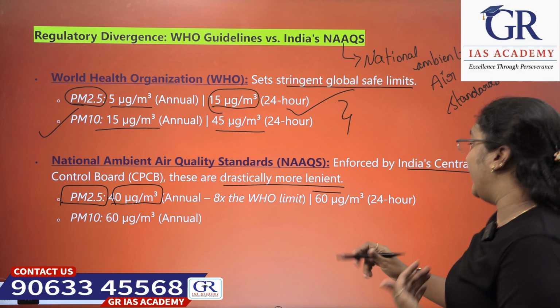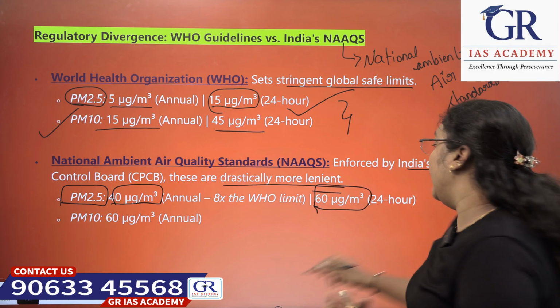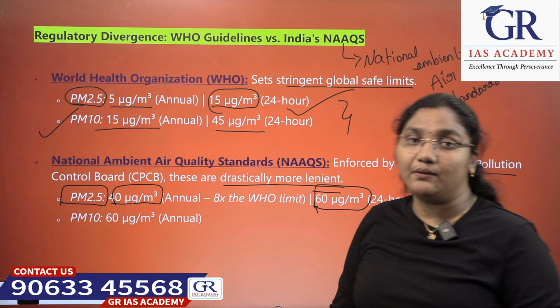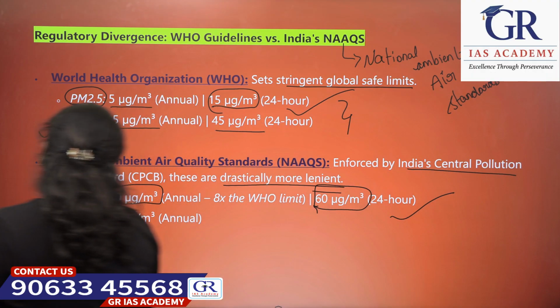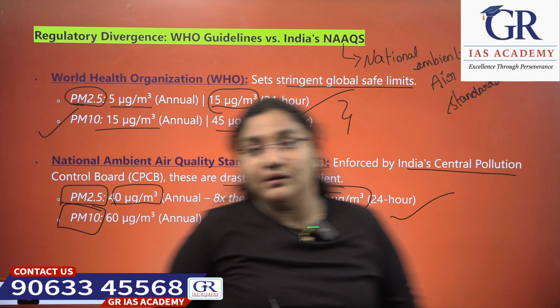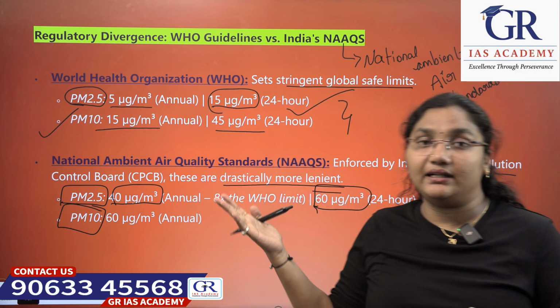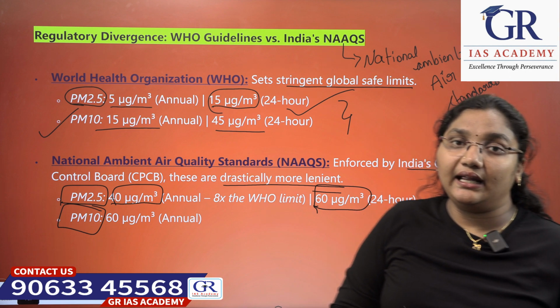And 60 micrograms per cubic meter for 24 hours. This is also way higher. Now coming to particulate matter 10, it is 60 micrograms per cubic meter annually. These are the most lenient limits set by the NAAQS.